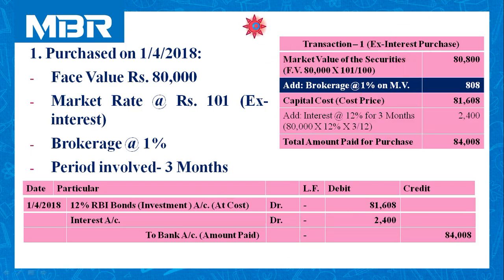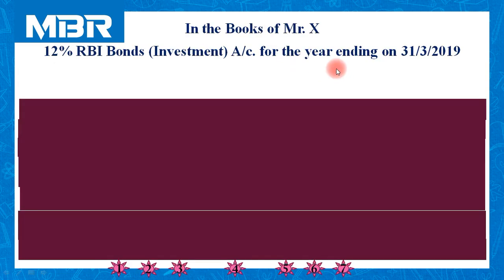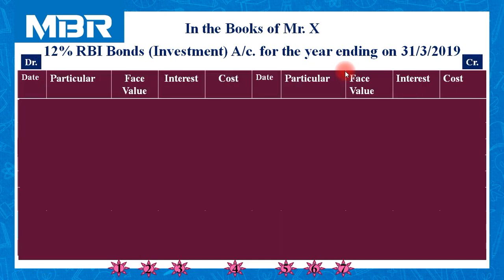Let us enter this journal entry in the ledger. In the books of Mr. X, 12% RBI bonds or investment account for the year ending on 31st March 2019.